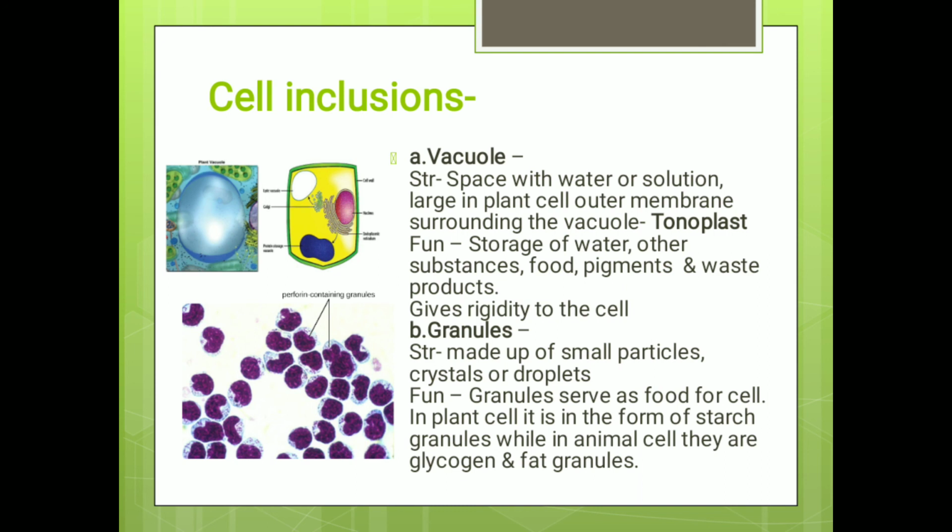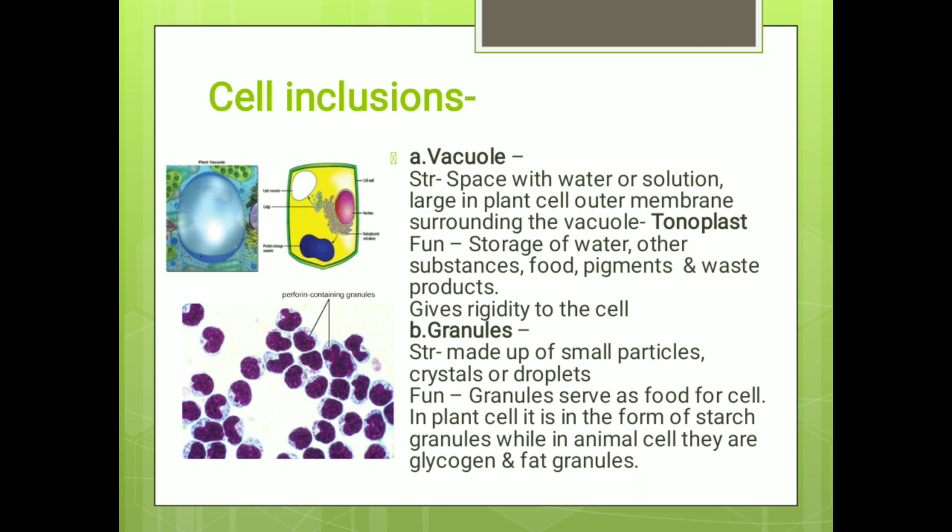So I told you why the nucleus is in the center of the animal cell and at the periphery of the plant cell. In the animal cell it is normally at the center of the cell, but in the plant cell it is at the periphery because the vacuole in the plant cell is very, very big. So it covers almost the whole cell and hence pushes all the organelles, the cytoplasm and the nucleus to the periphery. Hence cytoplasm is dense in the plant cell and the nucleus is at the periphery.